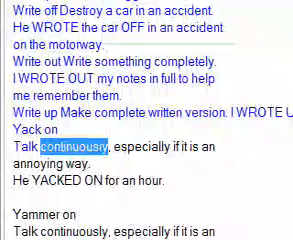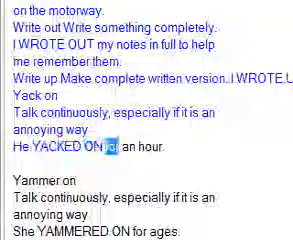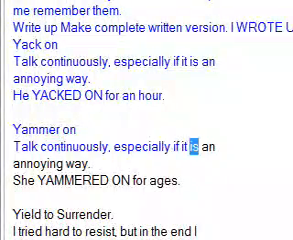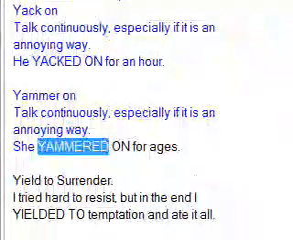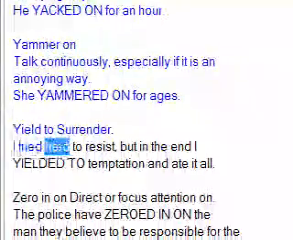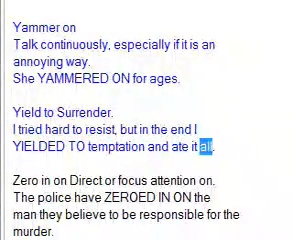Yammer on: talk continuously, especially in an annoying way. He yammered on for an hour. Yammer on: talk continuously, especially in an annoying way. She yammered on for ages. Yield to: surrender. I tried hard to resist, but in the end I yielded to temptation and ate it all.